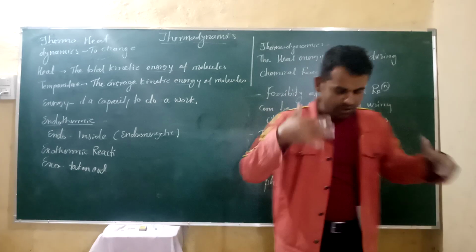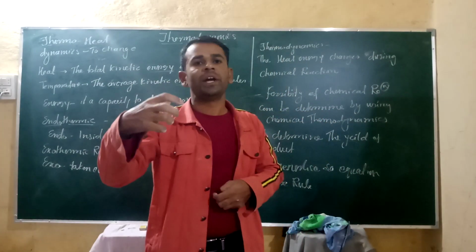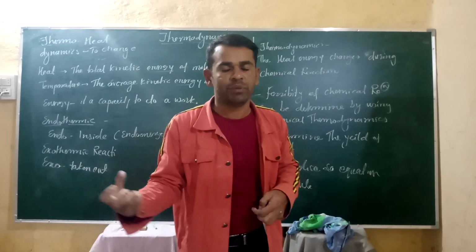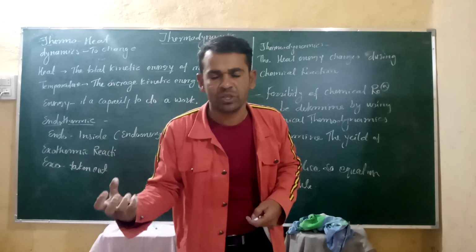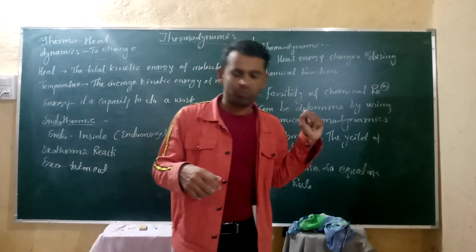For example, the phase rule and other rules, or to formulate the first law of thermodynamics, the second law of thermodynamics, and the third law of thermodynamics. All these things we can formulate by using chemical thermodynamics.